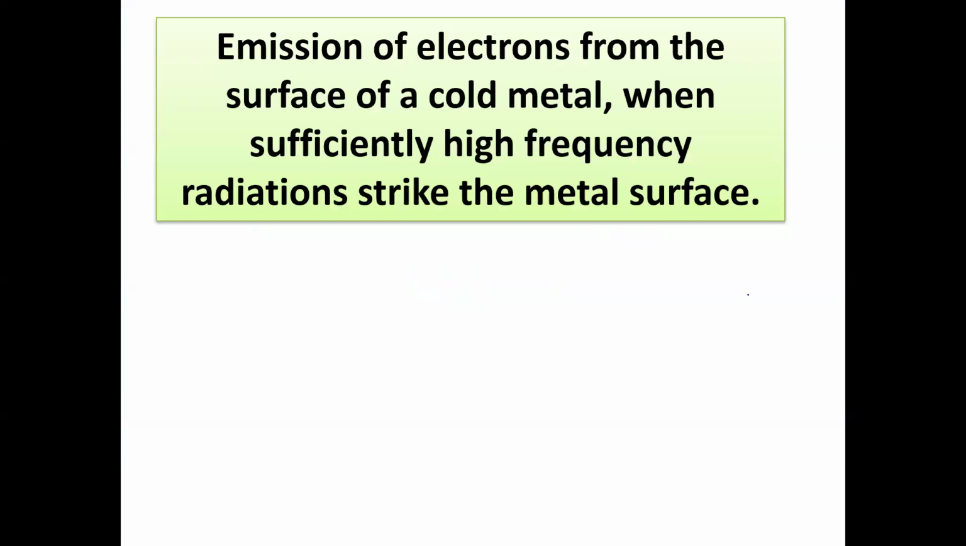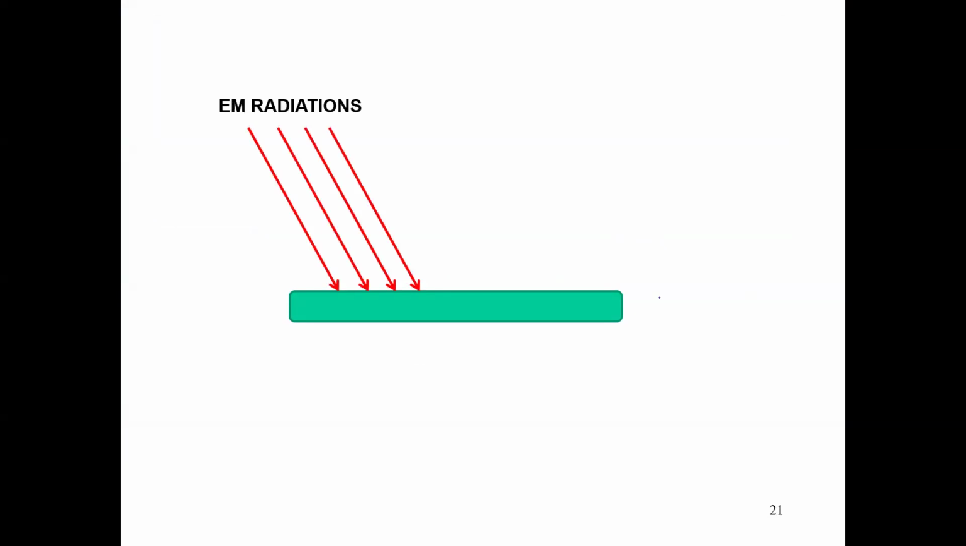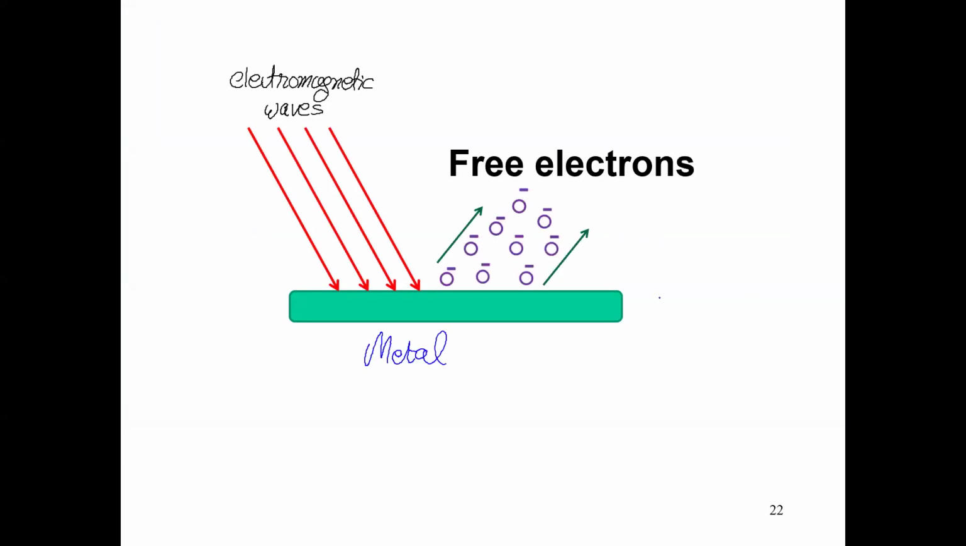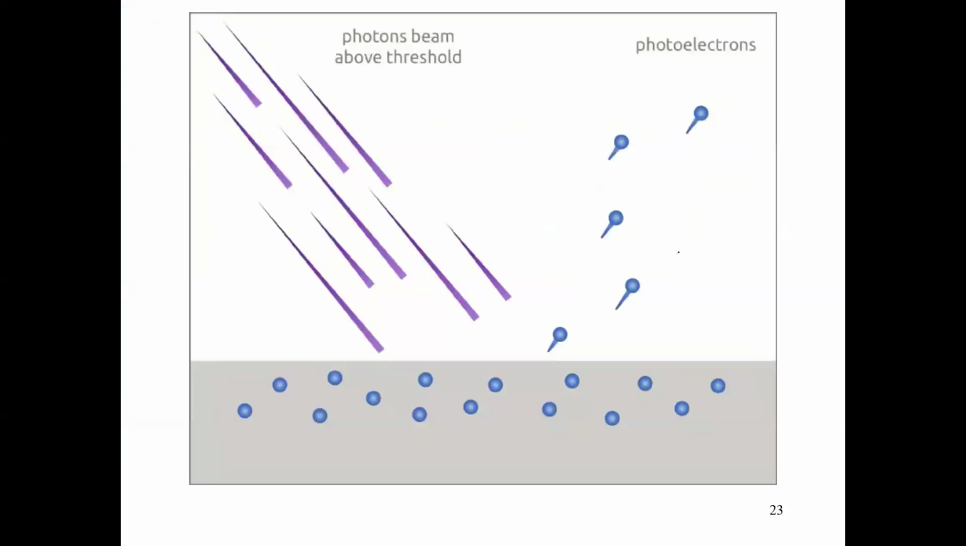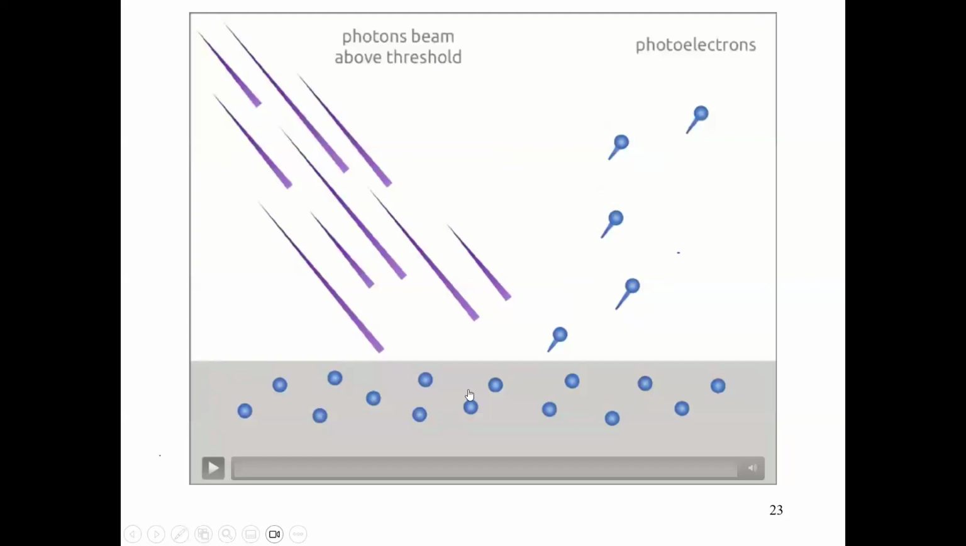Now, the core topic, photoelectric effect. What is photoelectric effect? When a high frequency electromagnetic radiation strikes a metal surface, it releases electrons. This is a metal plate. High frequency radiation hits, electrons are emitted. This is called photoelectric effect.